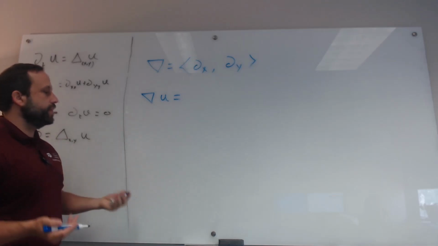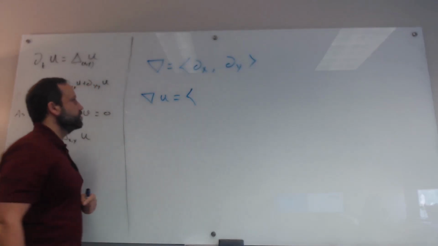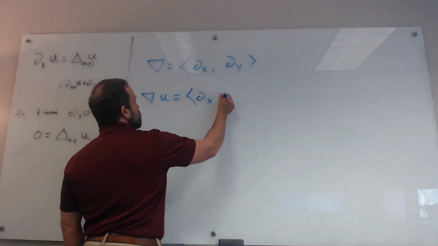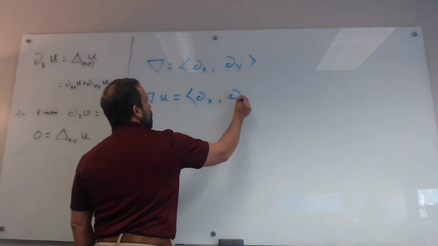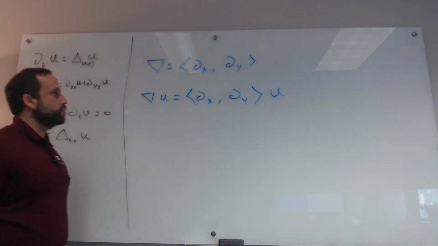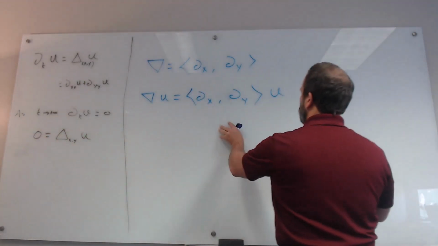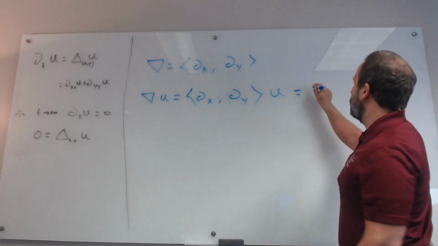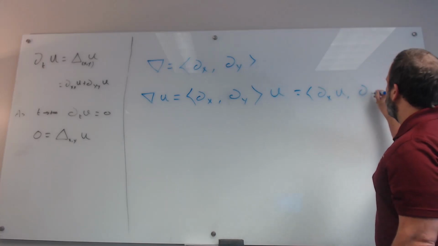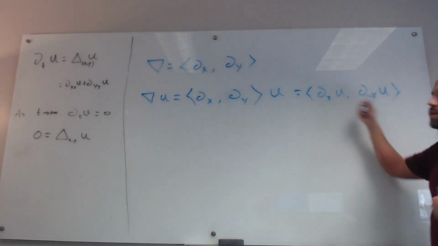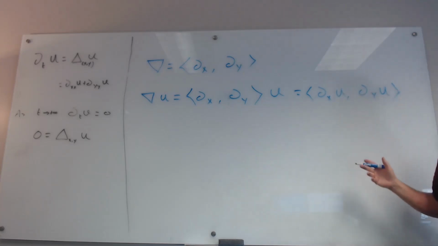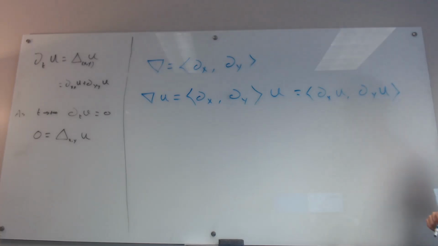So if we formally write out what this means, the gradient times u, let me write it like this, times u. And what does it mean to multiply a vector by something? If the something is a scalar, you just put it in each component of the vector. Now, when we say multiplication, it's not literally number-wise multiplication. The multiplication means we're going to do the x derivative of u and the y derivative of u.